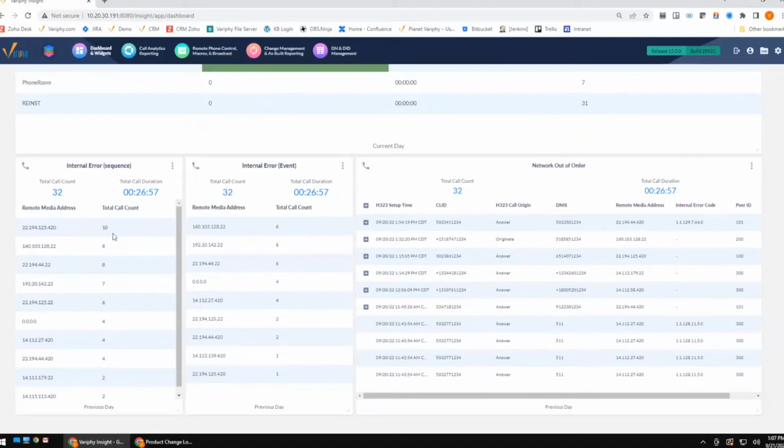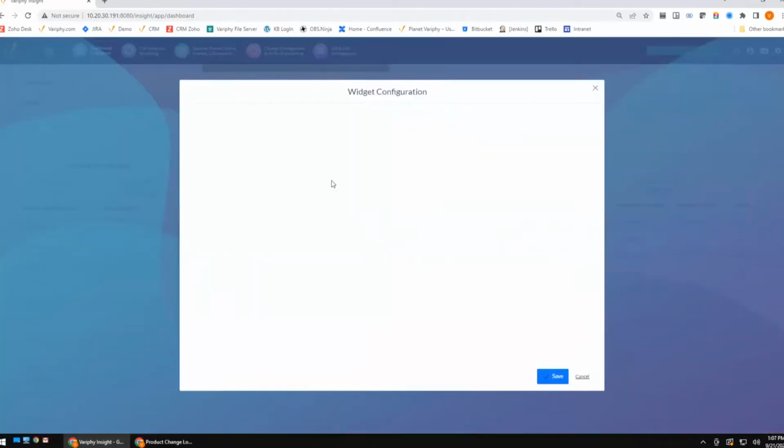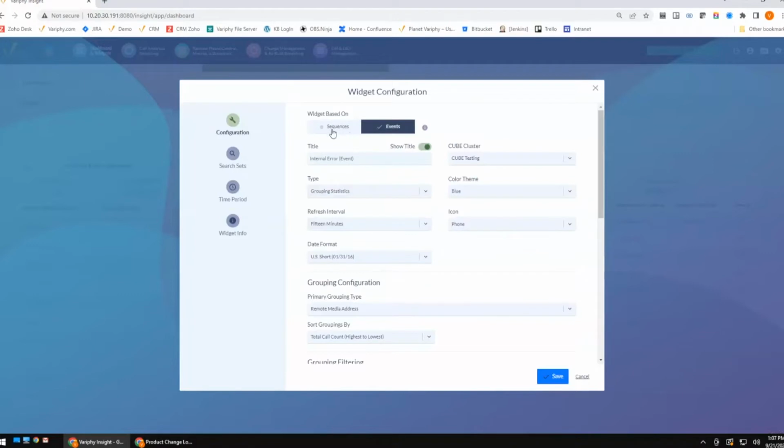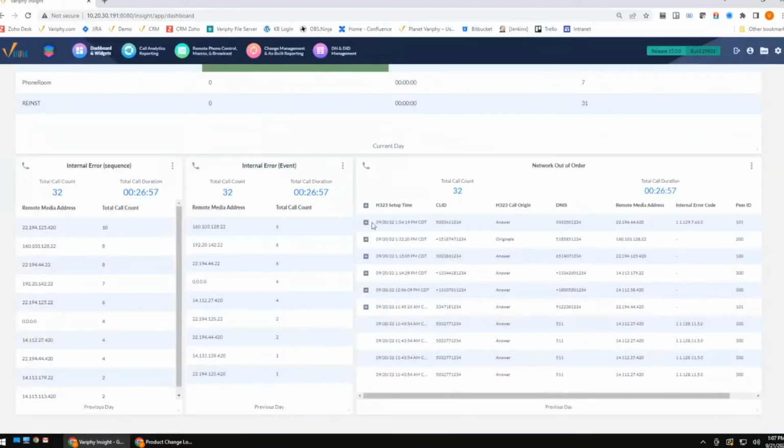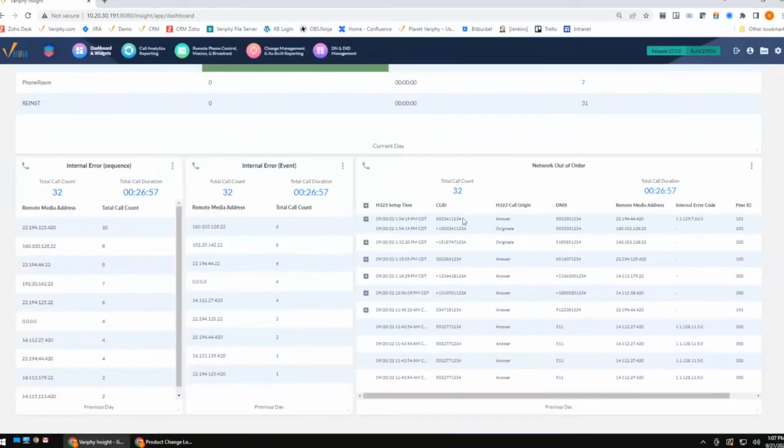So very easily with this widget right here, looking at sequences, you can see I have 10 calls to this particular IP address. In this particular dashboard, again, same search set, but I've changed over from sequence reporting to event-based reporting. What that's going to do is take out all of the events that did not have my error message. In other words, if we were looking at the detail like we are in this one, this event has my error message and here's my IP address. I only want to see this IP address that has the error message. I don't need to report this one. The error didn't occur there. So by switching over to event-based reporting, I can isolate just this event and show just the IP address that had that particular error message.